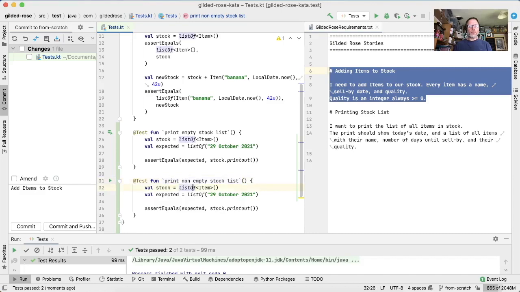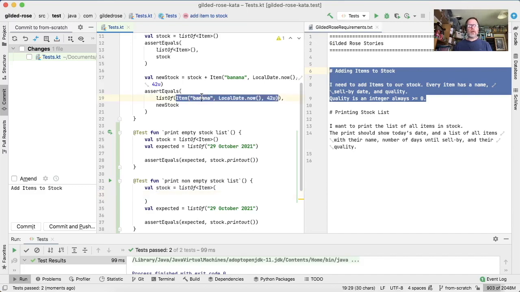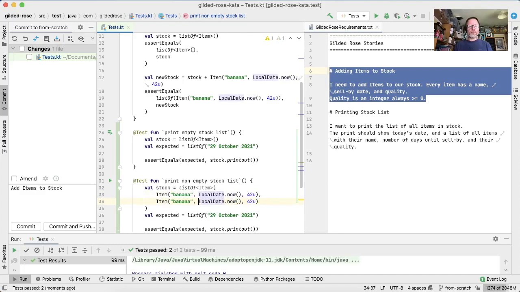So we need to build a list of items here, and we had banana here. So let's build some bananas and some kumquats. And maybe kumquat is a higher quality than banana, 101.